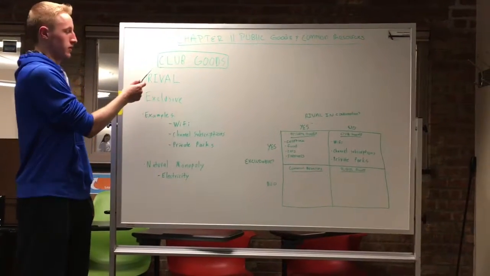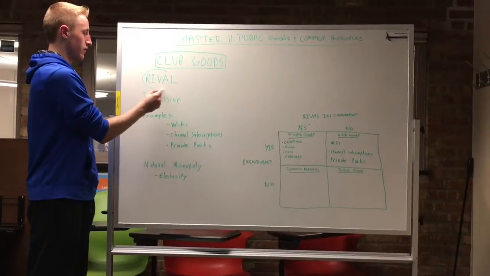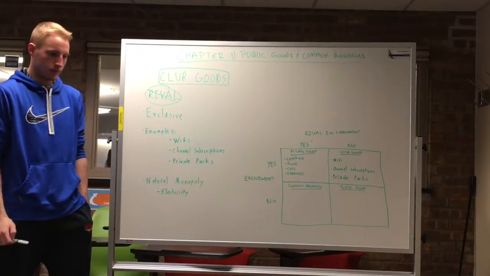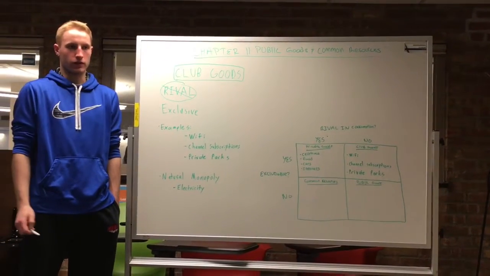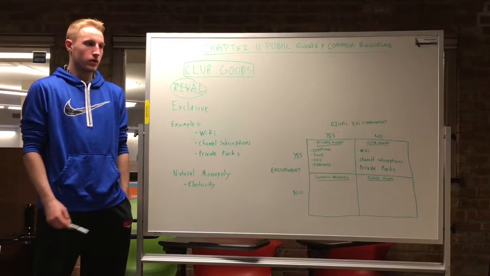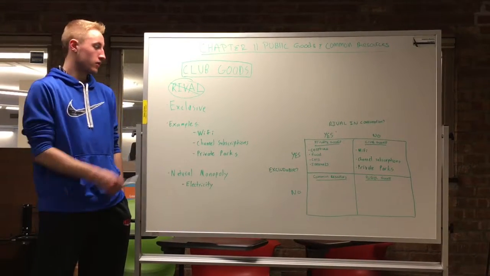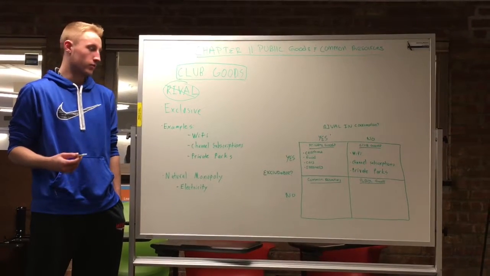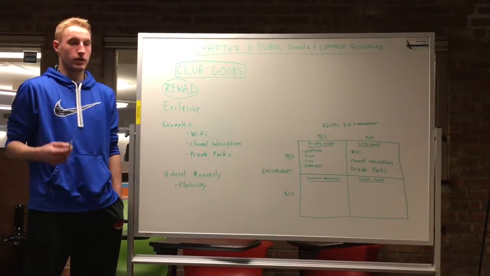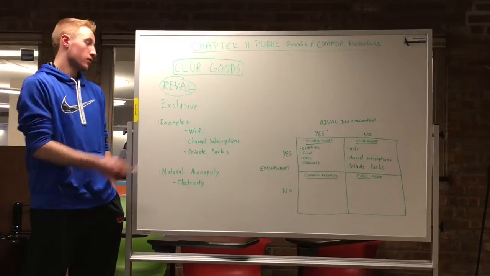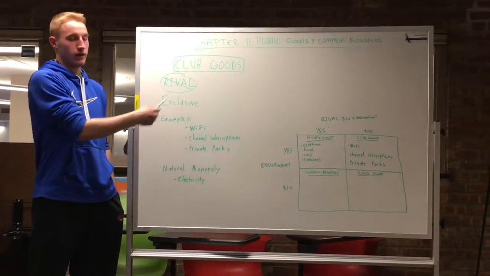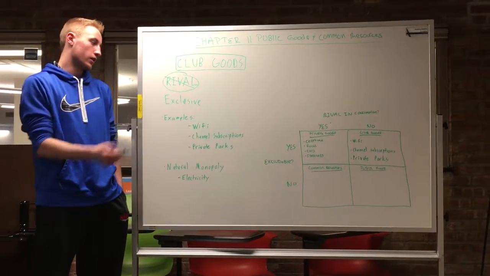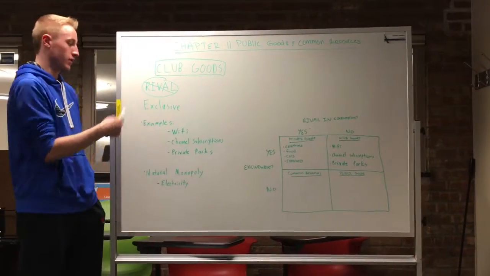Next we have club goods. Club goods are not rival, however they are exclusive. So a way to think about it is if a restaurant is serving free food, but they charge you to get in, therefore it's exclusive because the people who can't pay won't be able to get in. But once you're in and they have an unlimited amount of free drinks or food, then it's not rival, because by consuming food or drink, you're not preventing anyone else from doing the same thing.